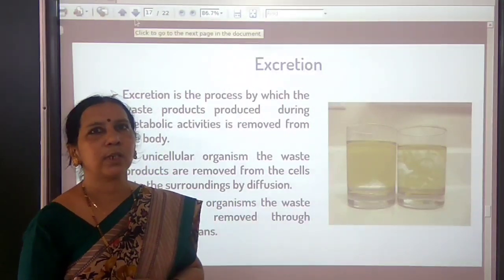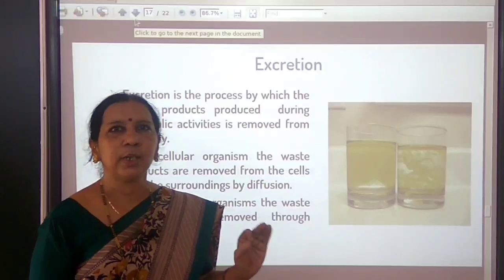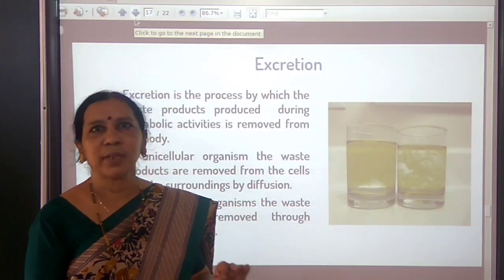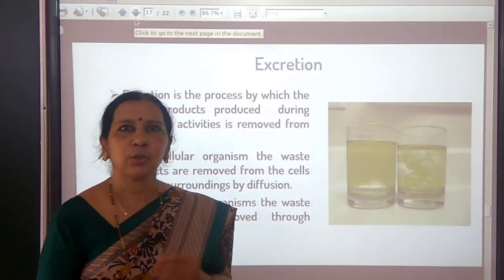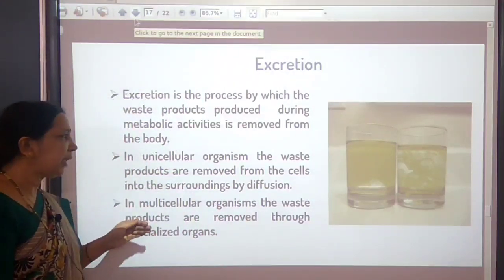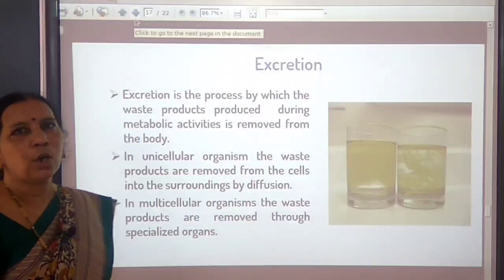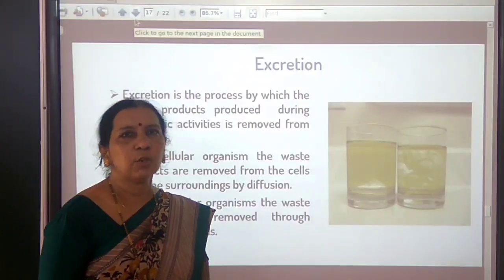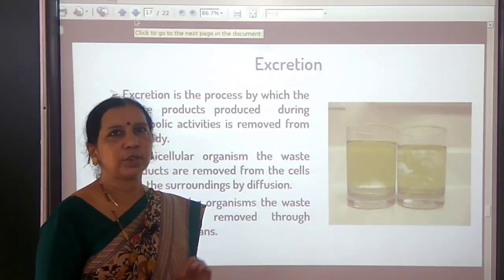In multicellular organisms, a particular organ system is there to remove the nitrogenous waste from the body. And in our body, we have a specialized organ called kidneys for the removal of nitrogenous waste.